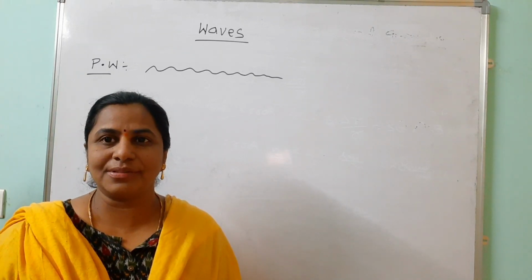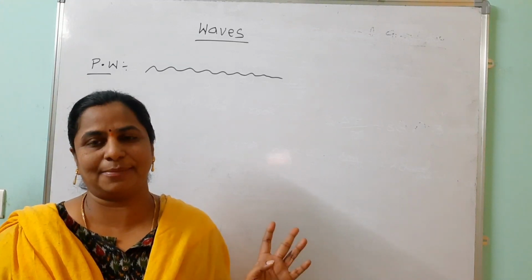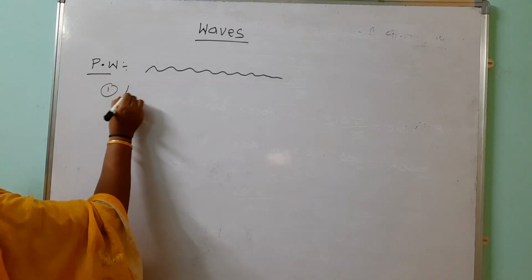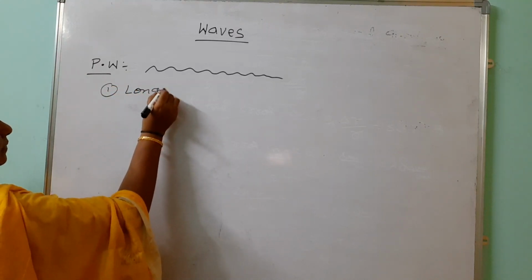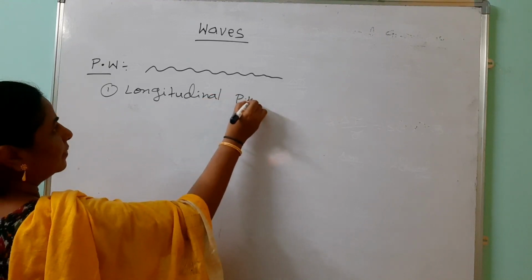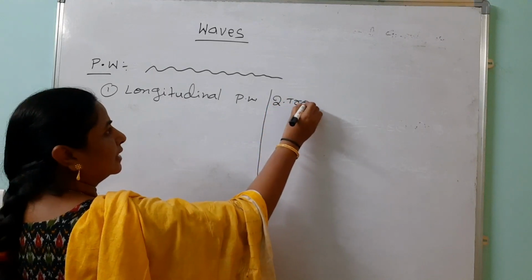That type of waves are called progressive waves. Progressive waves are classified into two types. One is the longitudinal progressive wave, and the second one is the transverse progressive wave.